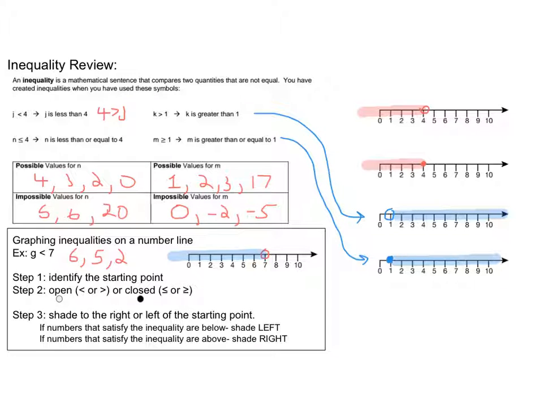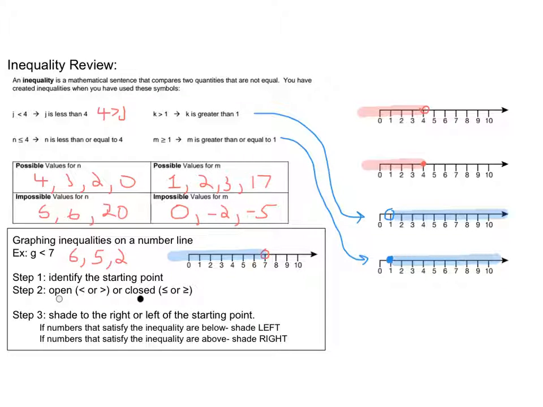All right, check out what we did here. So the first one is K greater than 1. So it's just greater than, so we're going to have an open circle at 1. Numbers that are greater than 1 are 2, 3, 4. So numbers that are above means we shade to the right. So I have my shading starting at 1 and going to the right. The only difference with the next one is that it's greater than or equal to 1, which means we have a closed circle at 1. Greater than or equal means numbers are above, which means we shade to the right.